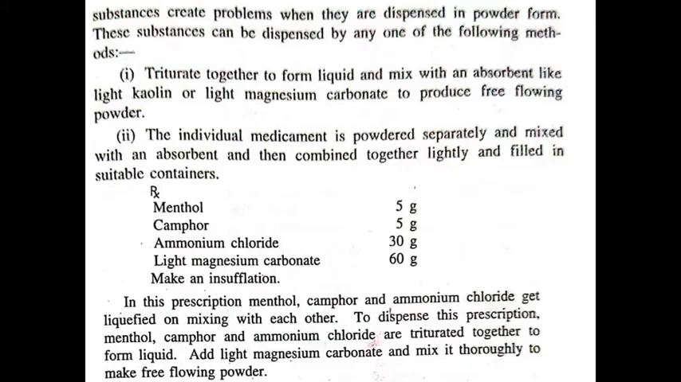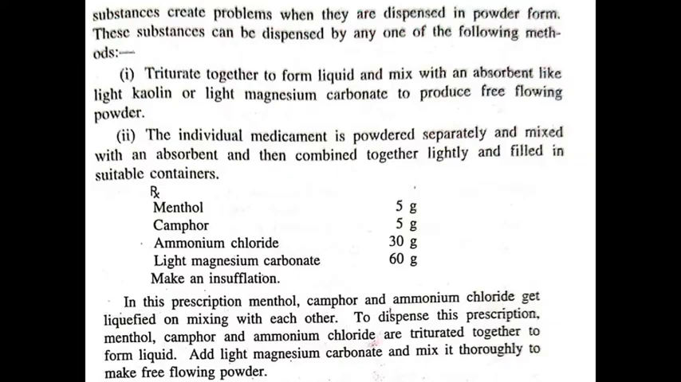First method: triturate together to form a liquid and mix with a suitable adsorbent like light magnesium carbonate or light kaolin to produce a free flowing powder. Second method: the individual medicament is powdered separately, mixed with an adsorbent, then combined together lightly and filled in a suitable container. Example, the insufflation which contains menthol, camphor, ammonium chloride, light magnesium carbonate.